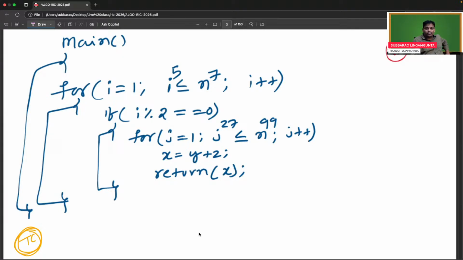What is the time complexity of this problem? It is going to be a very dangerous problem.